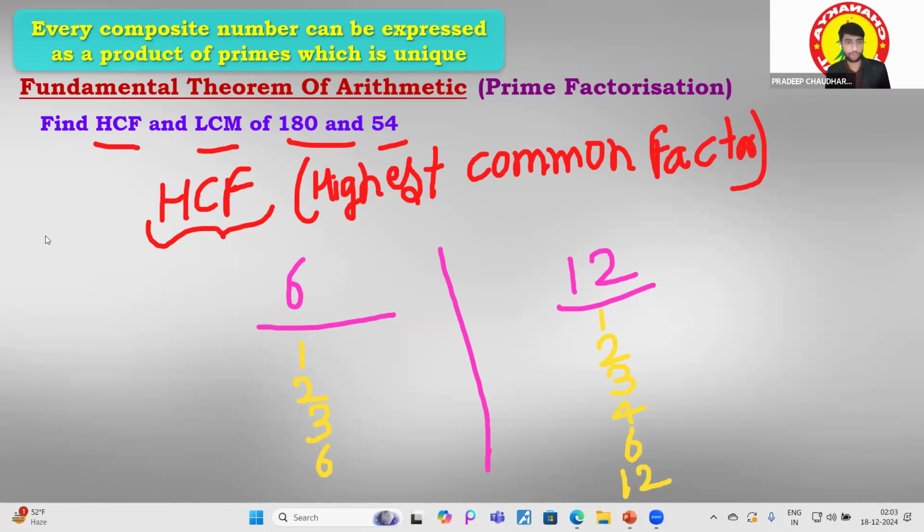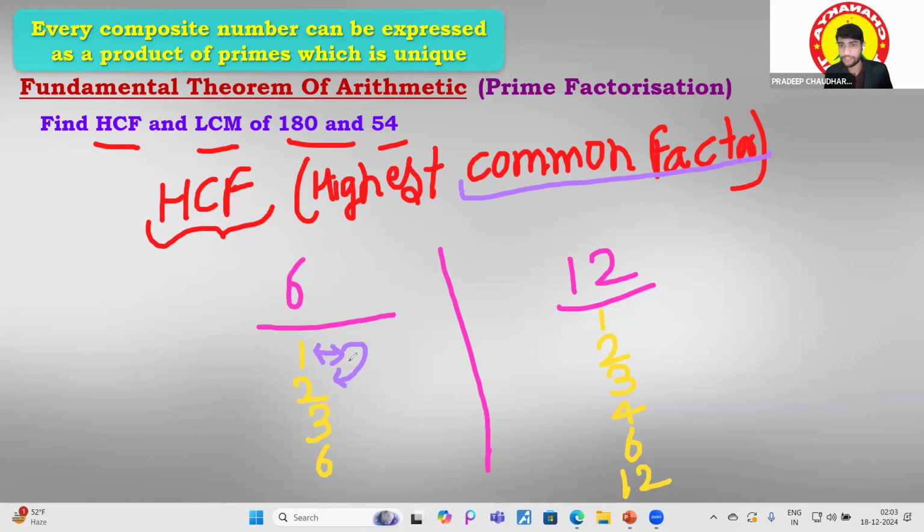Fine. Now let's compare. 1 will say, I am the common factor. Yes, 1 is the common factor. But is 1 the highest in both of these? No, 1 is not the highest. So 1 will say, move to the 2. There is my brother who is elder to me. Now move to the 2.